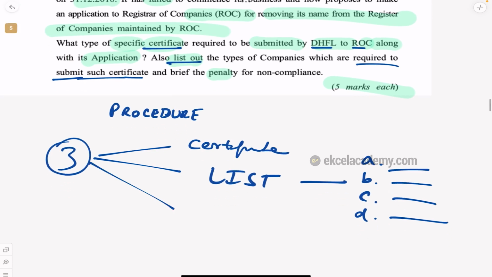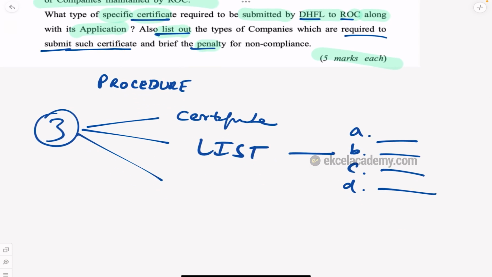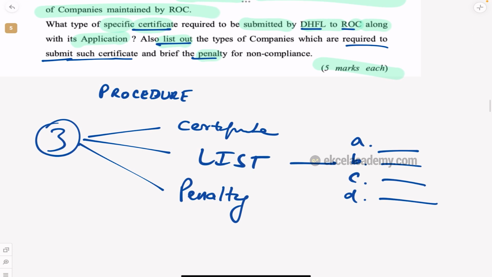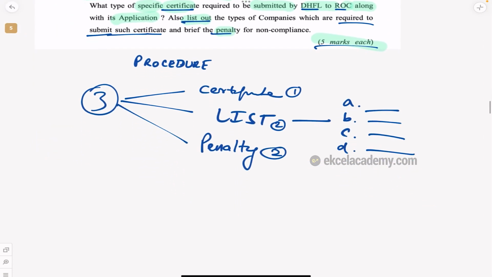And the third thing they are asking in this question is briefly tell the penalty for non-compliance. If you don't comply, what is the penalty as per law? So broadly speaking, the first point is for 1 mark and the other 2 are for 2 marks each. That is a 5 marks question. So they have asked the question like that. You answer also like that.